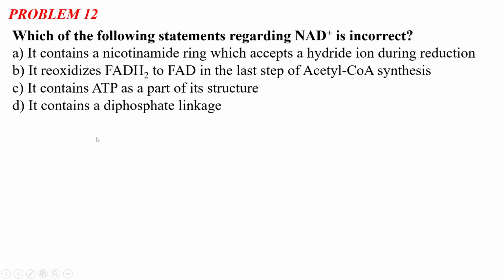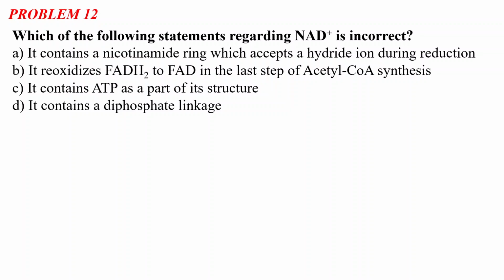Again I will repeat problem number 12. It says which of the following statements regarding NAD plus is incorrect. Option A, it contains a nicotinamide ring which accepts a hydride ion during reduction. Option B, it reoxidizes FADH2 to FAD in the last step of acetyl-CoA synthesis. Option C, it contains ATP as a part of its structure, and option D, it contains a diphosphate linkage.